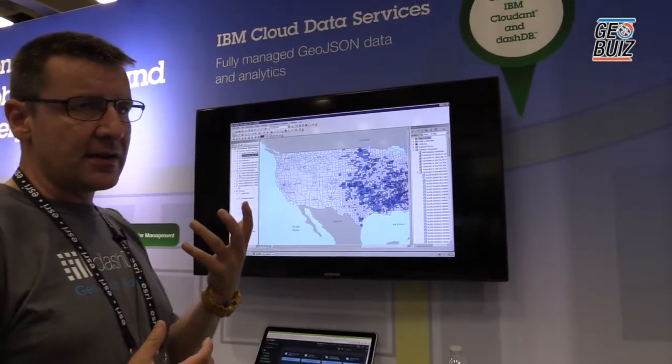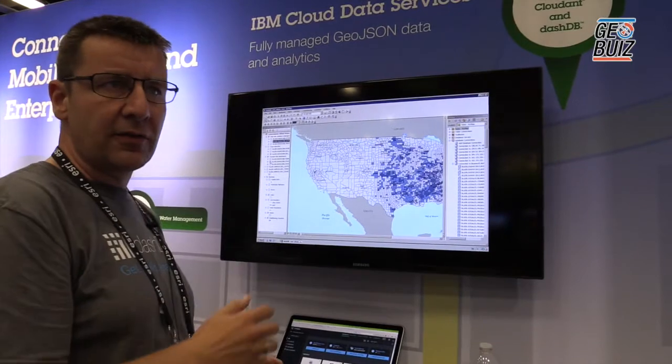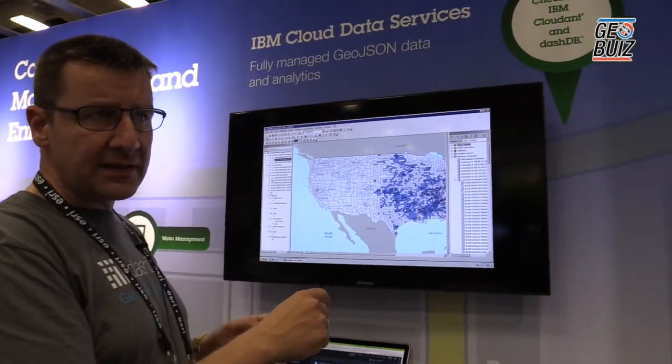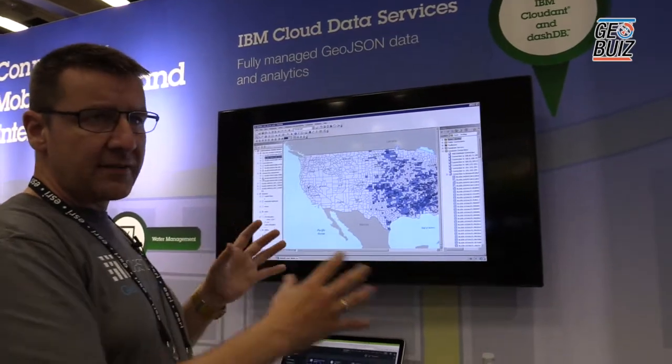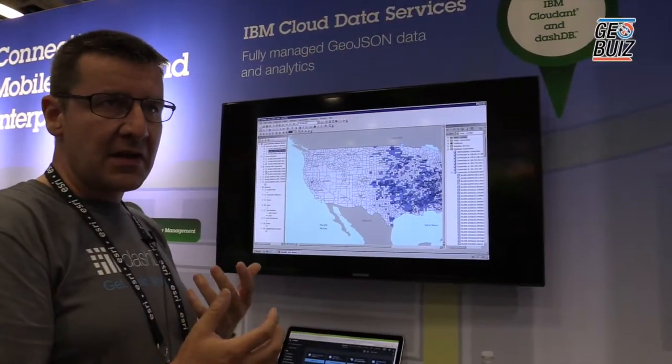The next thing that we are pulling in here is data from the field, from mobile applications, where, for instance, the insurance agent or even the customer himself files claims and just takes a picture and submits this whole thing via this mobile application. This is the thing that lands in Cloudant, and that we are also pulling together via this tight integration into dashDB. The third thing that we're pulling together is, I would say, geospatial reference data.